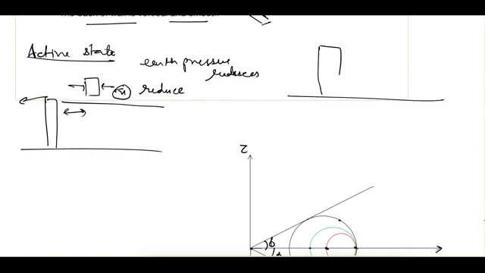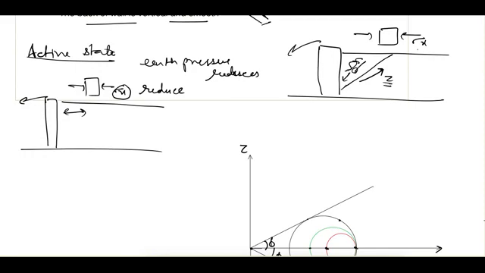In other words, when this wall moves away, a shear plane is developed, and the soil mass above this plane tries to move in this direction. Because of that, the shear resistance is mobilized in the opposite direction. This shear resistance is in the opposite direction of the horizontal stress, which means the stress will decrease as the shear resistance increases.